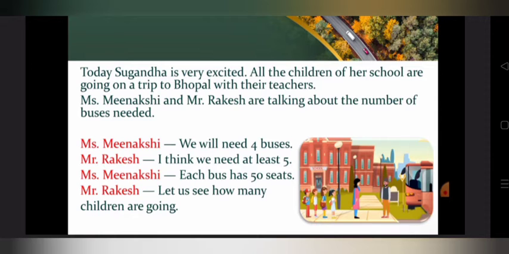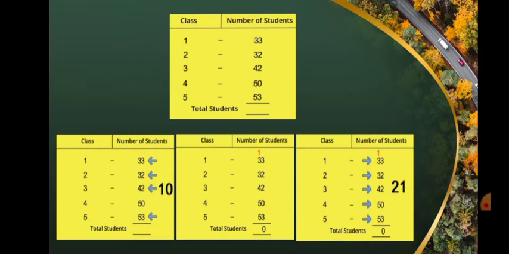Miss Meenakshi said, we will need 4 buses, and Mr. Rakesh answered, I think we need at least 5. Miss Meenakshi said, each bus has 50 seats, and Mr. Rakesh told, let us see how many children are going. In class 1, 33 students, in class 2, 32 students, in class 3, 42, class 4, 50, and in class 5, 53.